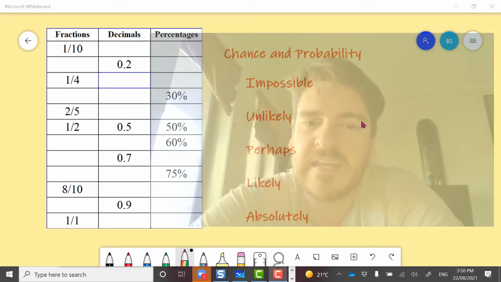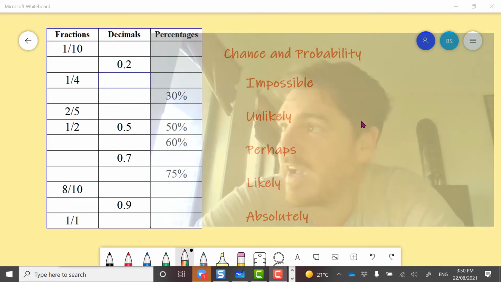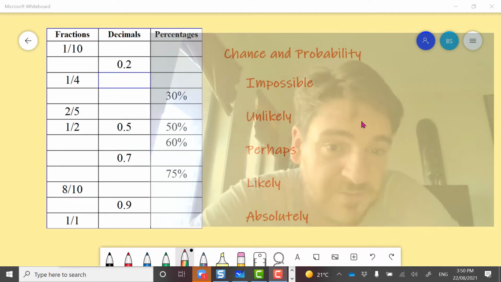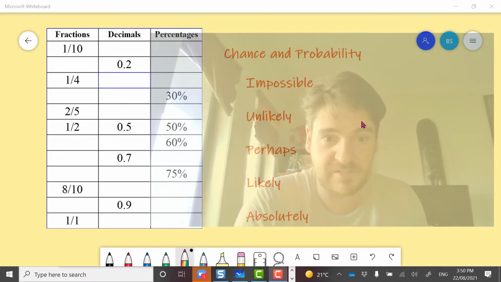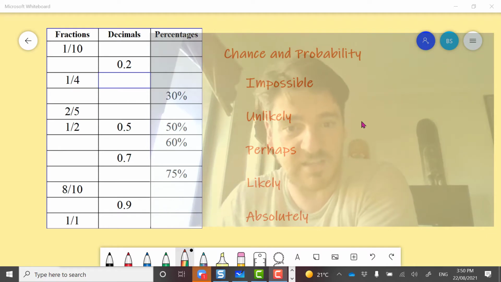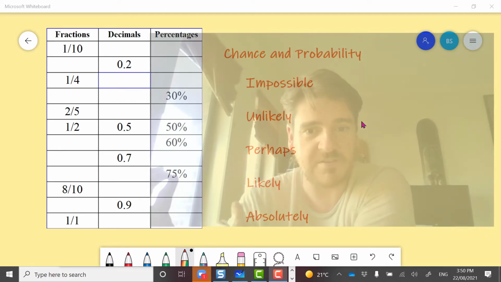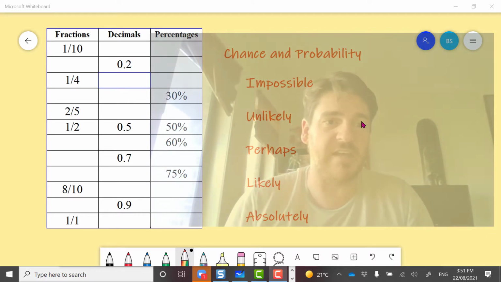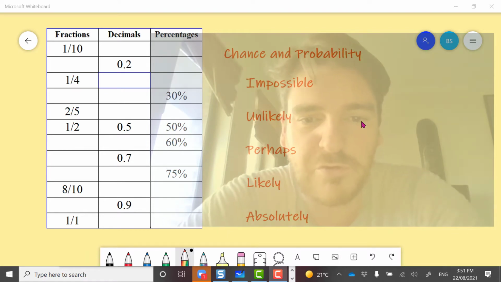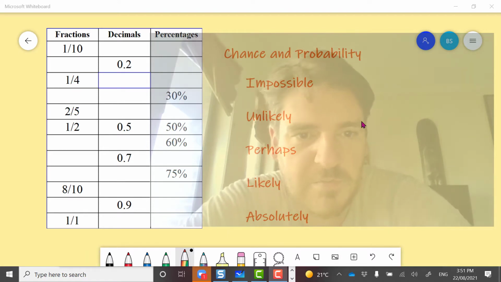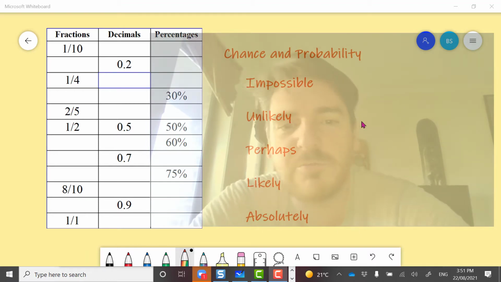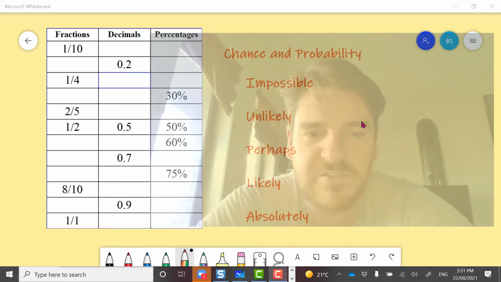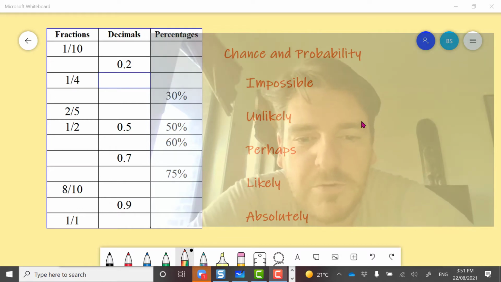And then we have a perhaps, a 50-50, which we'll get to with percentages. Something that's just as likely to happen as it is unlikely to happen. So maybe that one would be that someone will give me a phone call this evening. There's probably a half chance that that will happen and half chance that it won't. I might get lots of text messages, but maybe not a phone call.